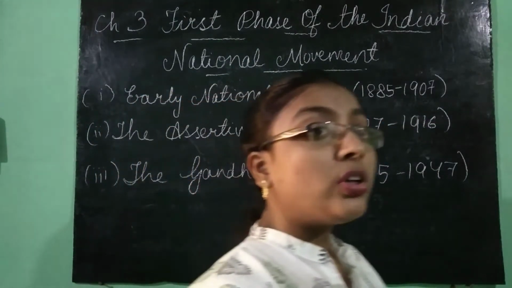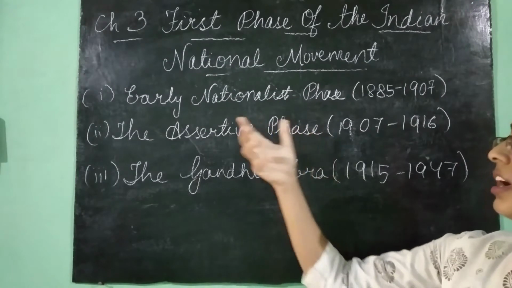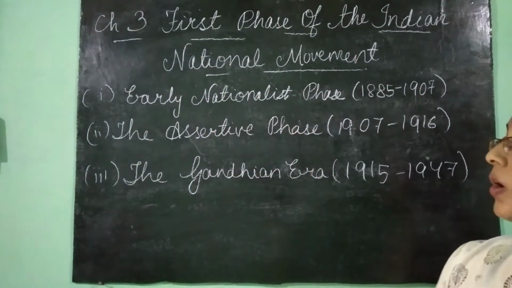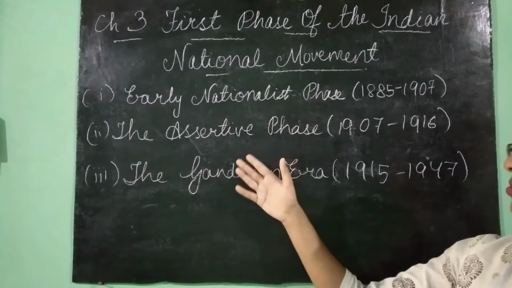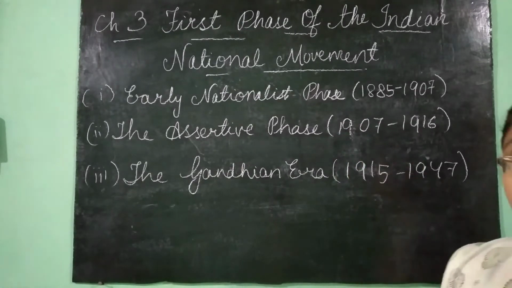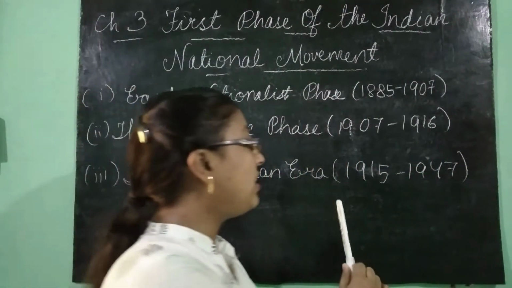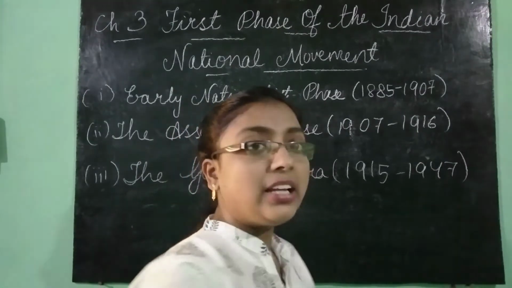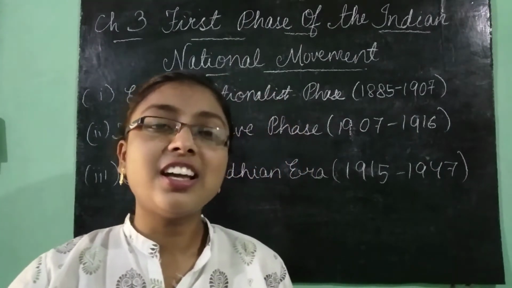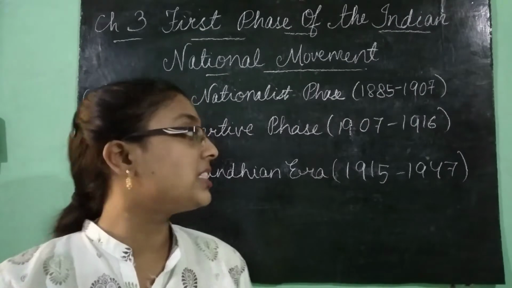Okay, so all these years, the early nationalist phase was going on. And then the assertive phase was from 1907 to 1916, and the Gandhian era was from 1915 to 1947. Okay, did you get that?